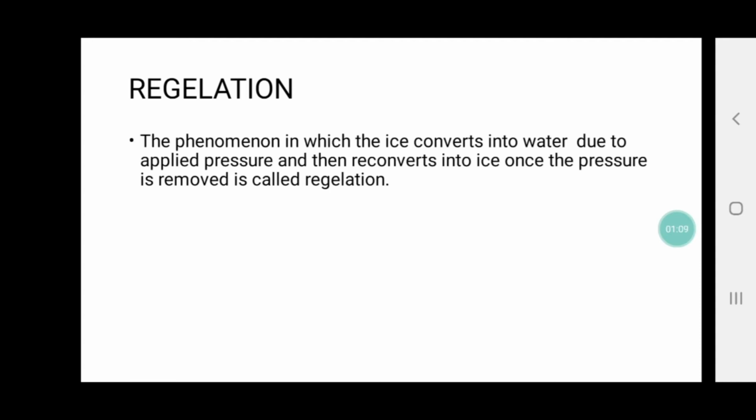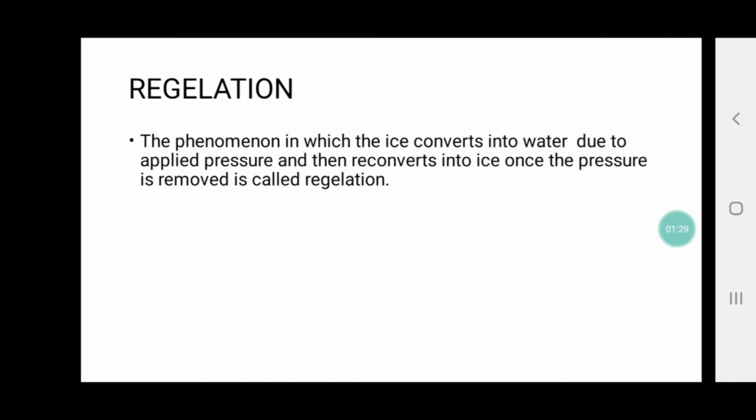Now we move on to question number 3. You know that as we go higher than the sea level, the boiling point of water decreases. What would be the effect on the melting point of the solid? Now the same we have discussed in the previous slide.